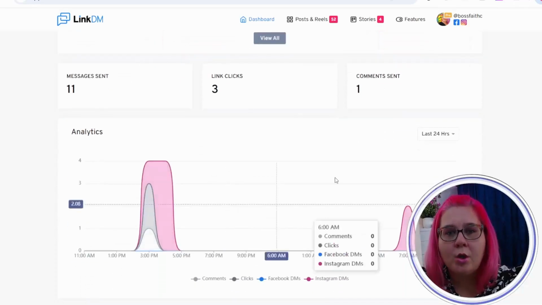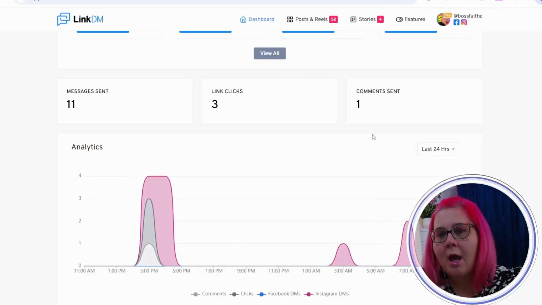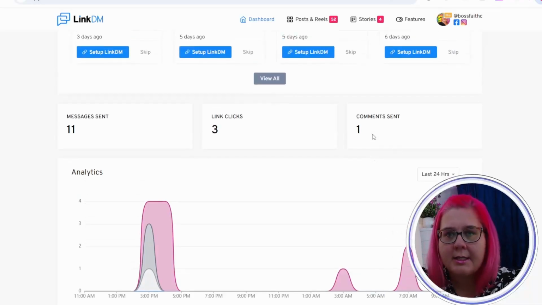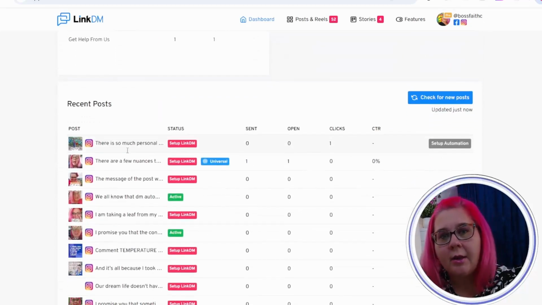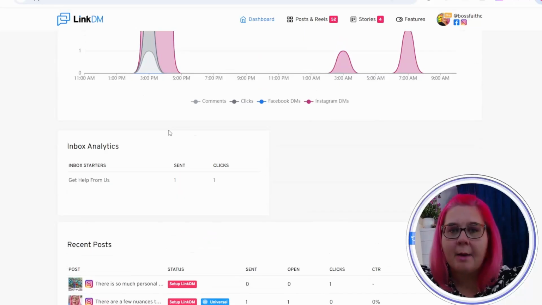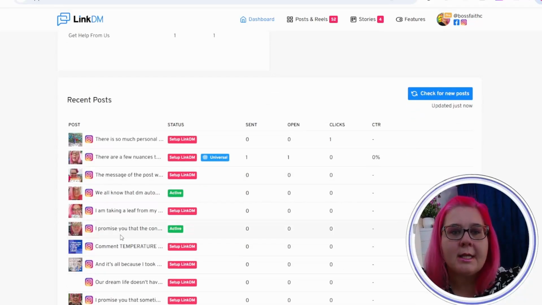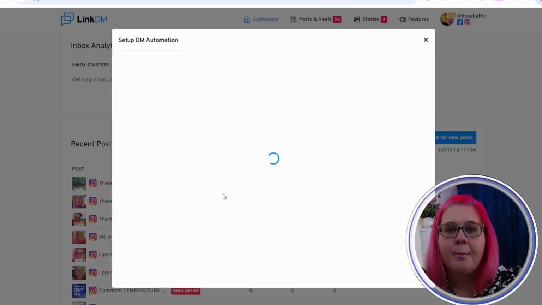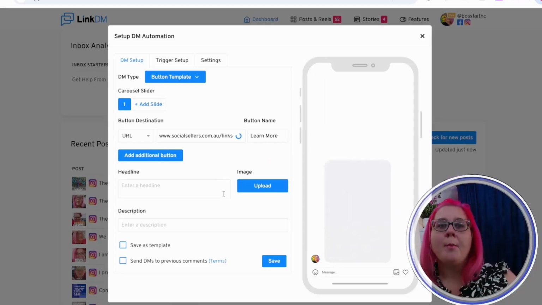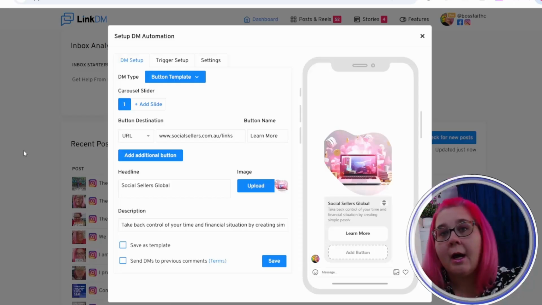Now this is where all your stats are. Obviously you can look at how many messages you've sent, how many links are being clicked, how many comments, etc. You can also come into the inbox analytics if you are someone who has set up that, which I'll show you where that is too. Now this is where all your recent posts are in a snapshot. You can also come in here and set up the links in here. I'm going to explain all of this setup in a different video just to keep this one really smooth, where all the features are and what they are used for.